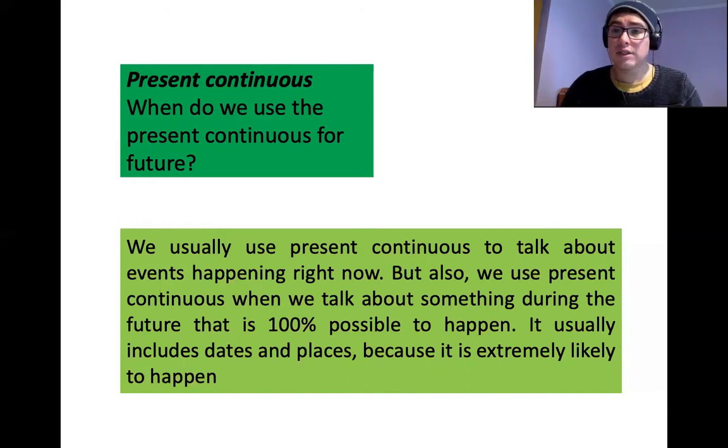And present continuous is very, very likely, it's 100% likely to happen in the future. So as it is so likely to happen in the future, it usually includes dates, places, or even times when we talk about this. Now, let's see a few examples.